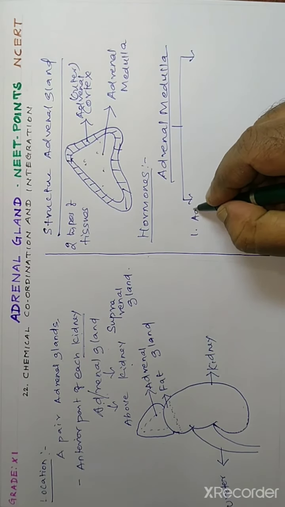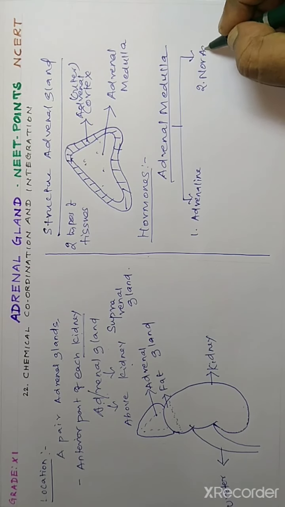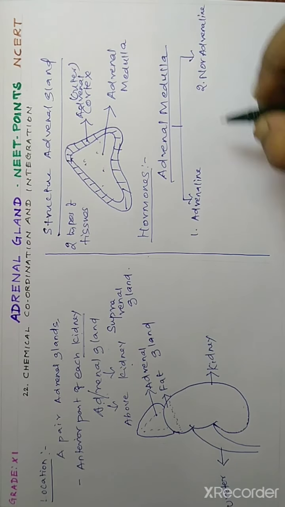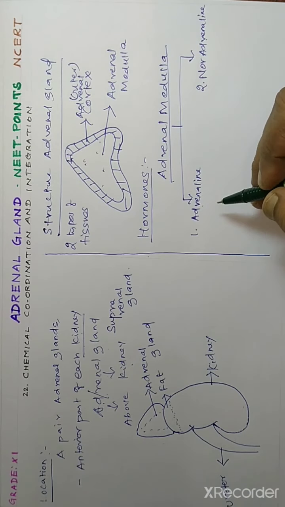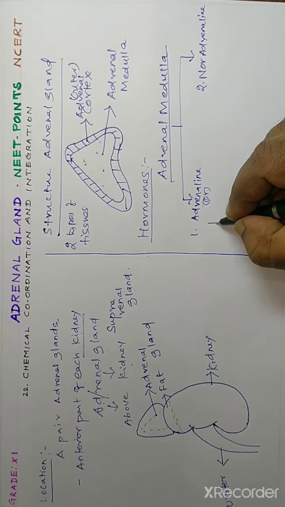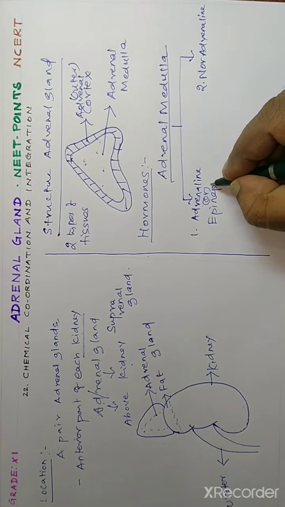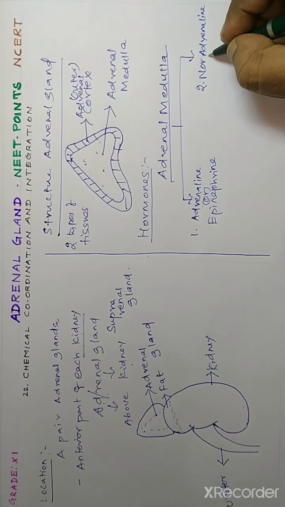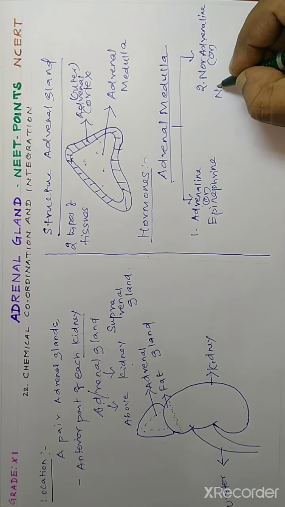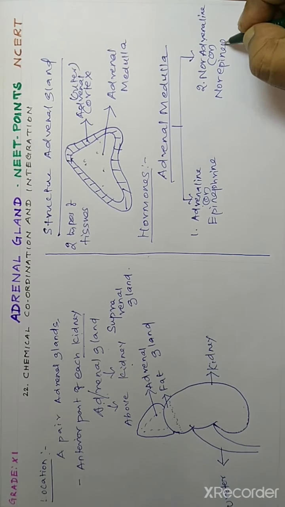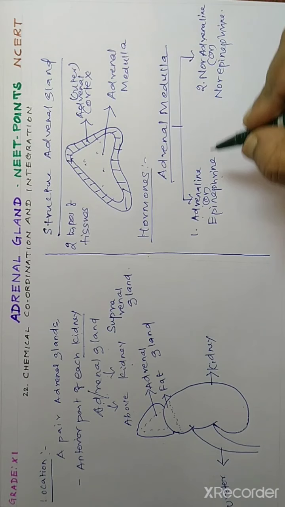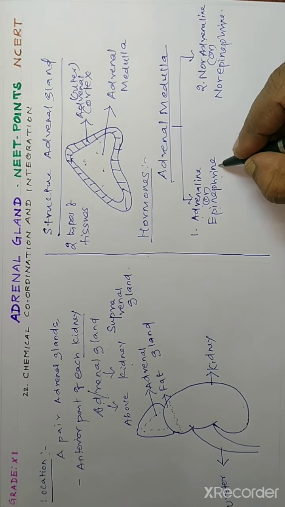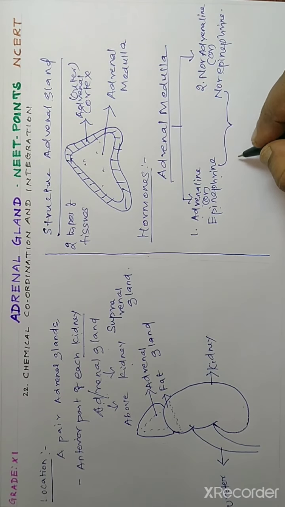Number two, noradrenaline. Adrenaline is also termed epinephrine. Noradrenaline is otherwise called norepinephrine. These two hormones together are called catecholamine.